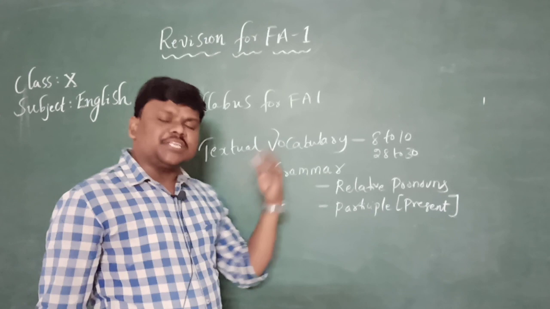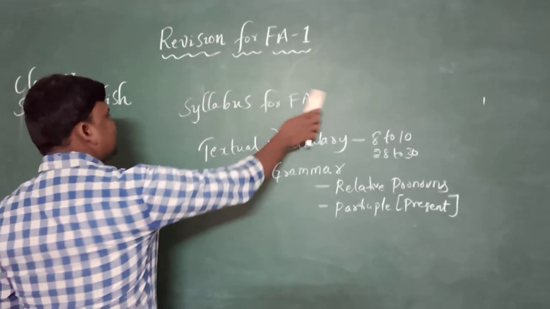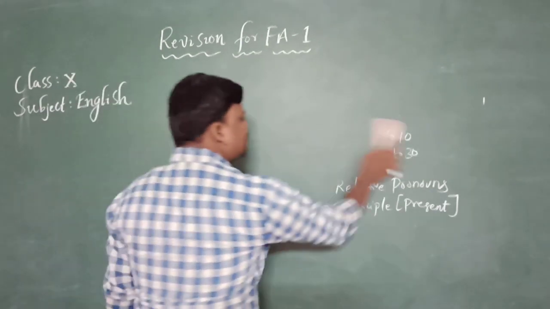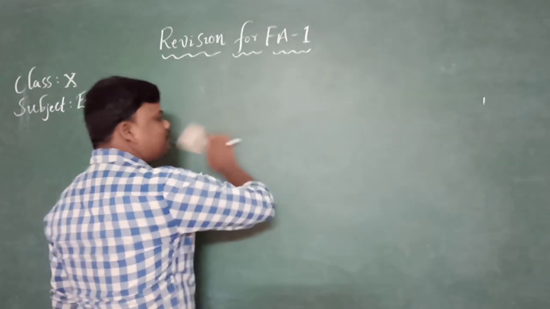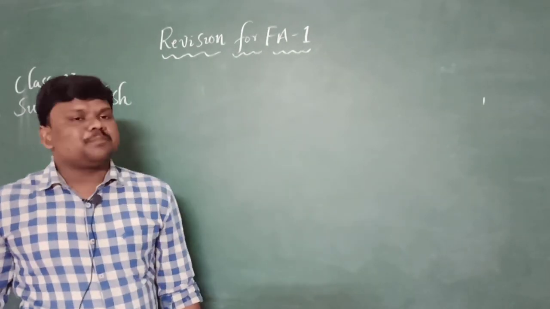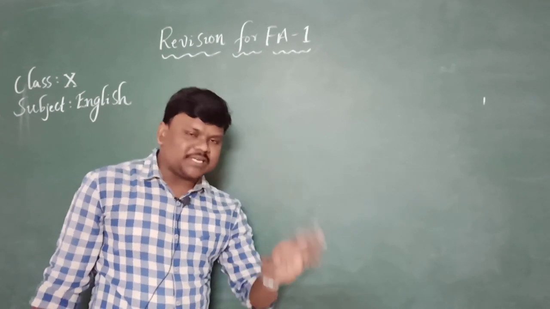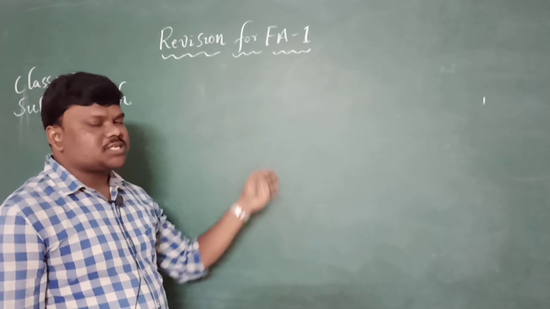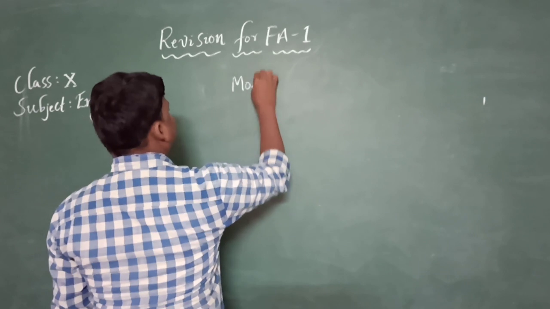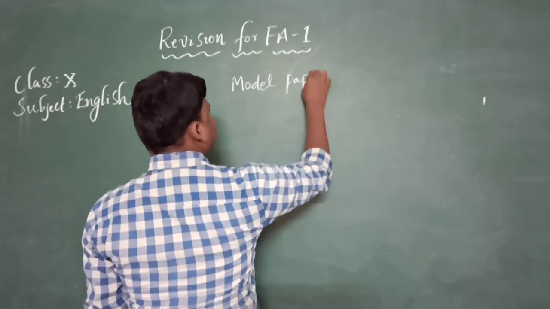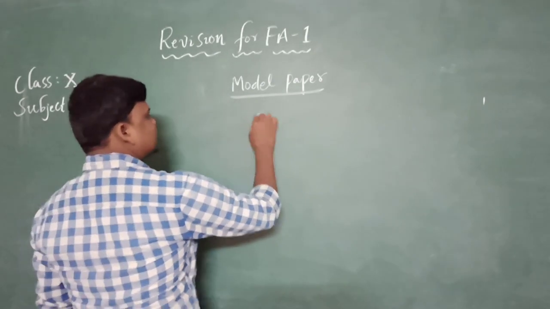Let's get into the blueprint or model paper for the FA1 examinations. Before going to the blueprint, it is better to read reading A compulsorily. Reading B is only meant for comprehension. You need to read reading A compulsorily, for both comprehension and vocabulary topics. Well, let us go for the model paper or blueprint paper.